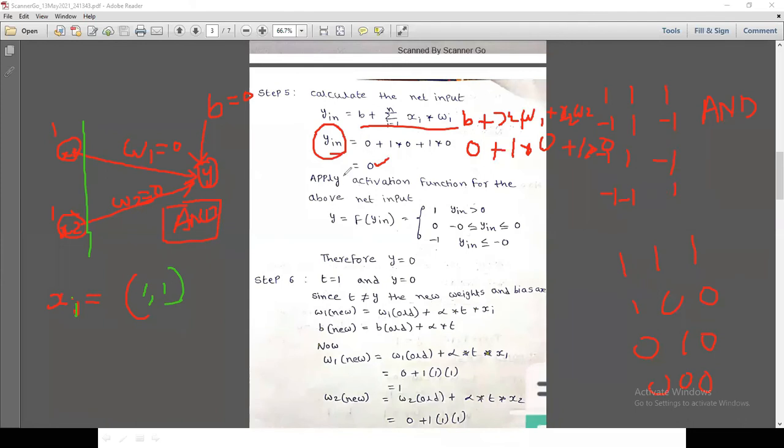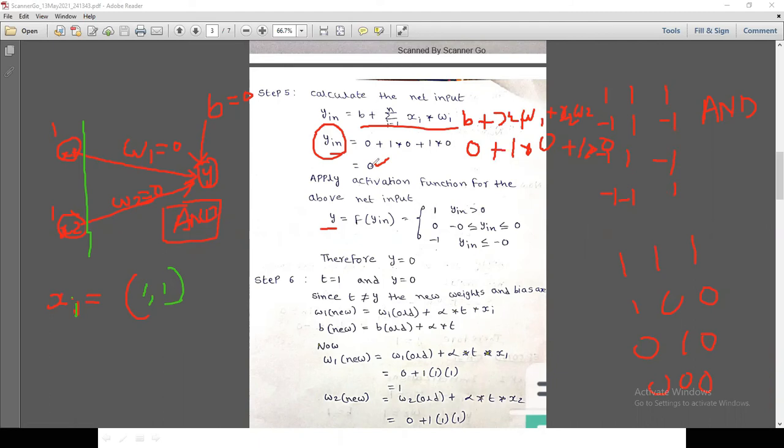Now apply the activation function to this net input. So y-in equals 0, and we are going to find the y value. Based on this, the threshold t here is 0. If y-in is greater than 0, then we take it as 1.